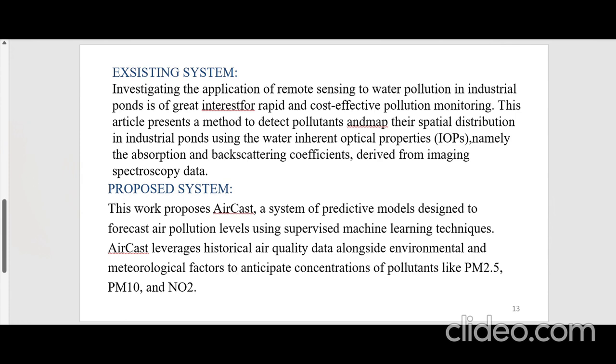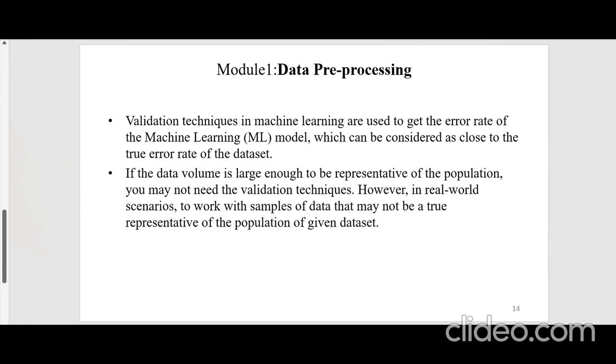So next we will be seeing module 1. It is data pre-processing, where the data is extracted from Kaggle and pre-processed in a way where the null values and the error values present inside the data set are removed, and the pure form of data is imported into the pandas library, through which we will be getting a structure like tables and columns.